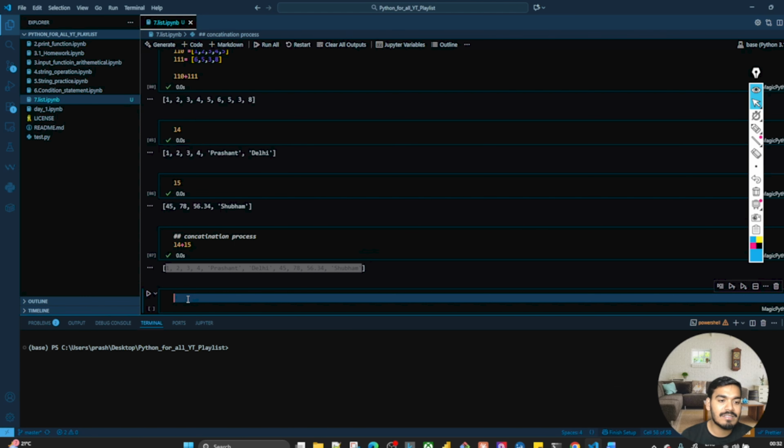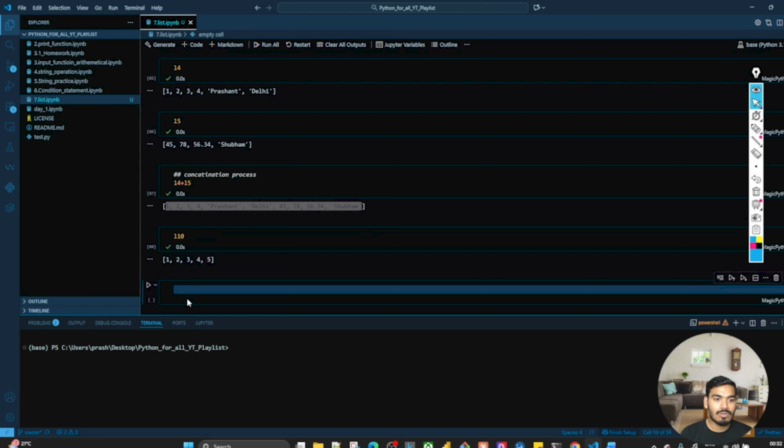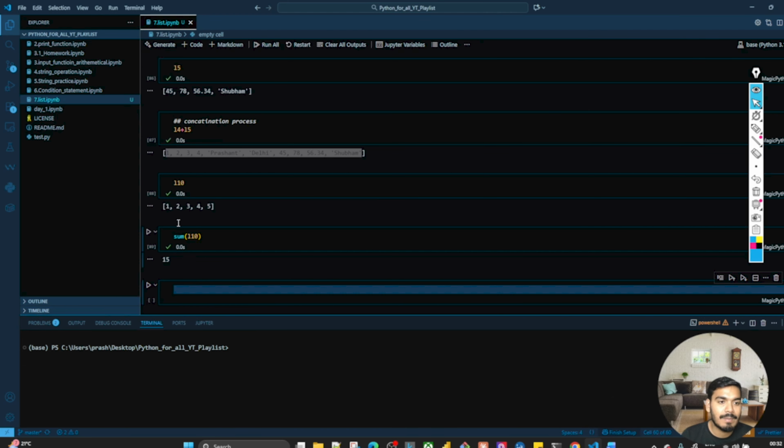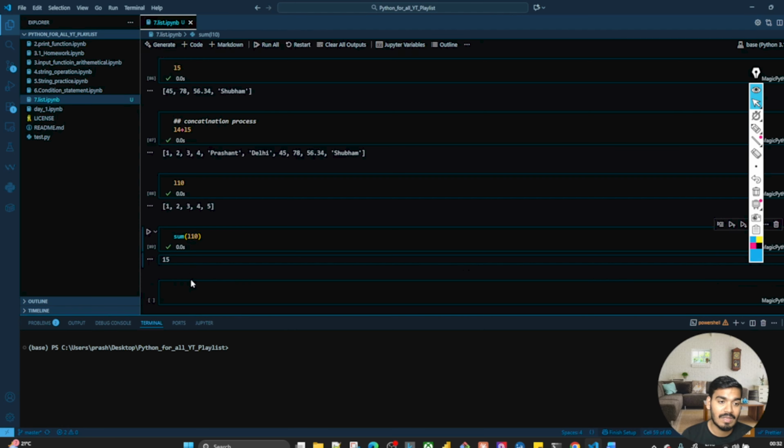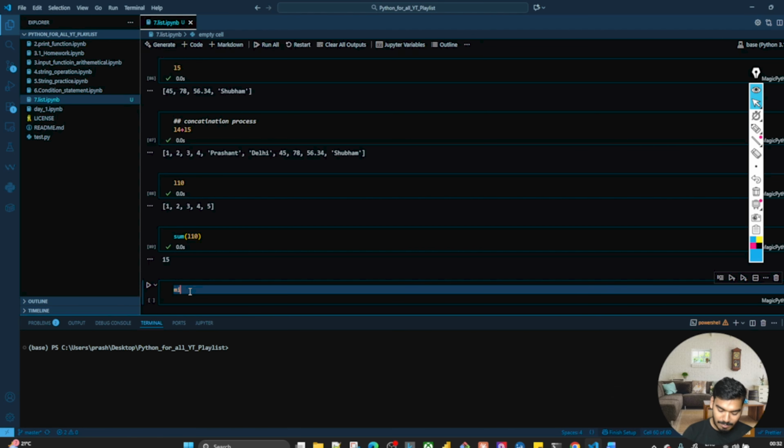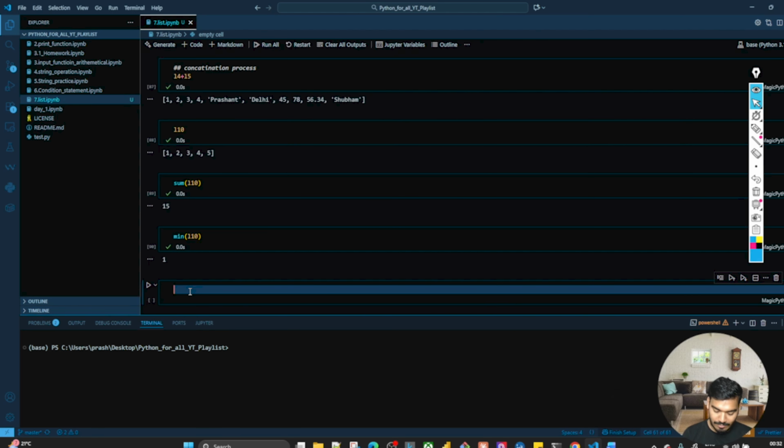Now, I have, let's say, L10. So I'll take the sum of L10. We have 15, because 2 plus 1 is 3, 3 plus 3 is 6, 6 plus 4 is 10, plus 5 is 15. Find the minimum value. So I'll write min of L10, and we have 1. Find the max value of L10. We have 5.